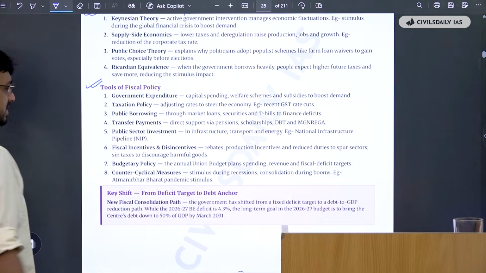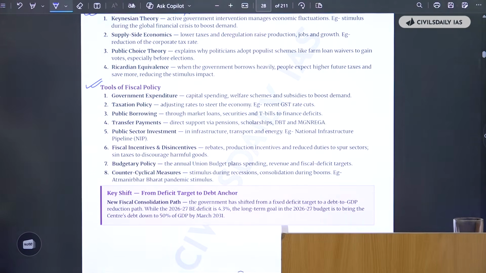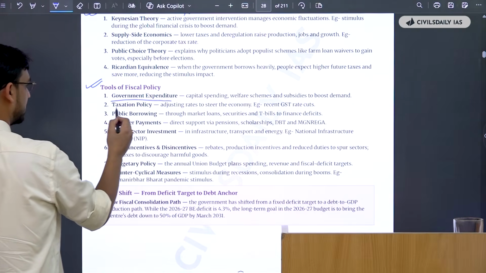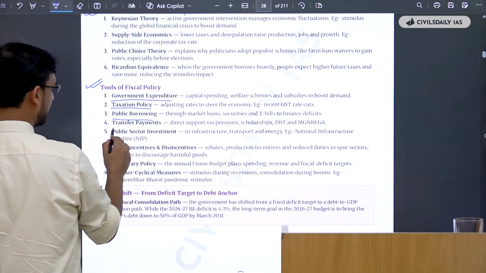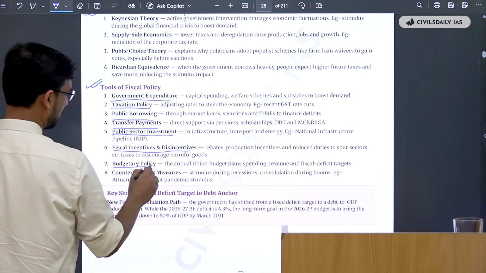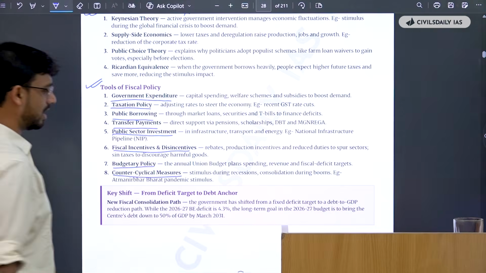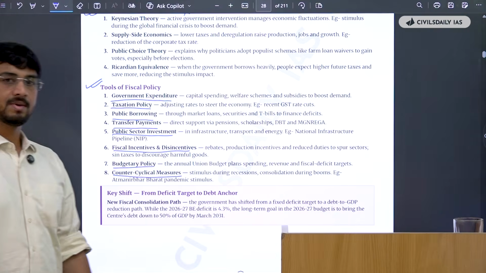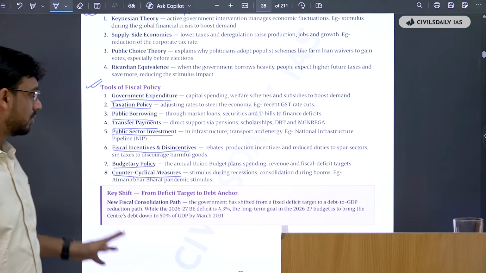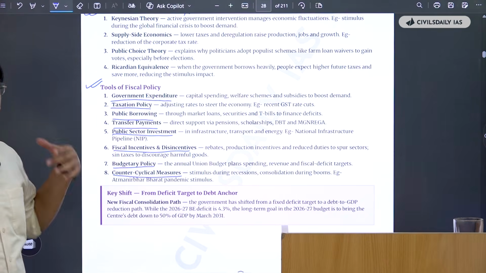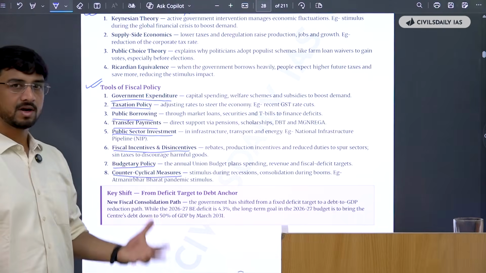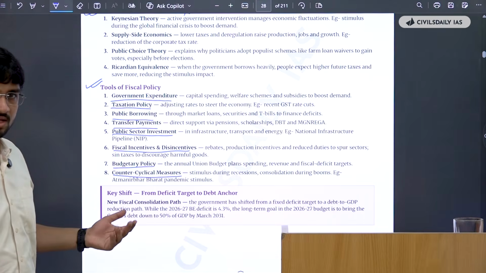Suppose there is a direct question on what are the tools of fiscal policy. So these are the tools: the government expenditure, how much is happening, the taxation policy, the public borrowing, the transfer payments, the public sector investment, the fiscal incentives, the budgetary policy, and the counter cyclical measures that are happening. So these all measures are there. You have to understand them, what these are, and then use them in your answer as value addition, or if there's a core part of the question, then as core part of the question.